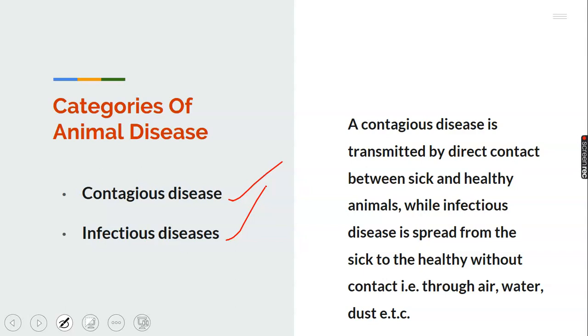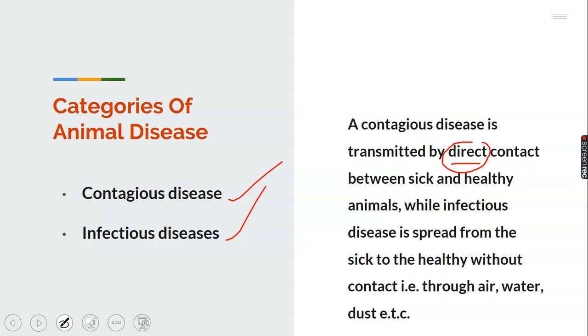The first one, contagious disease. A contagious disease is transmitted by direct contact between sick and healthy animals. Take note of this word: direct contact between sick and healthy animals.